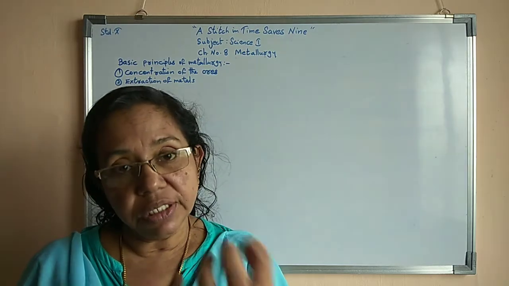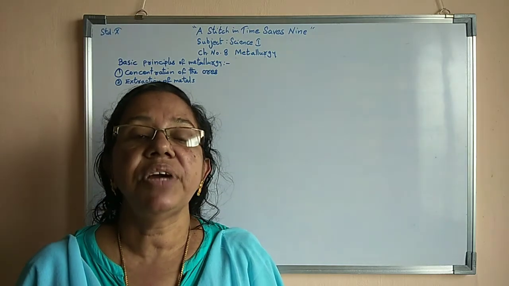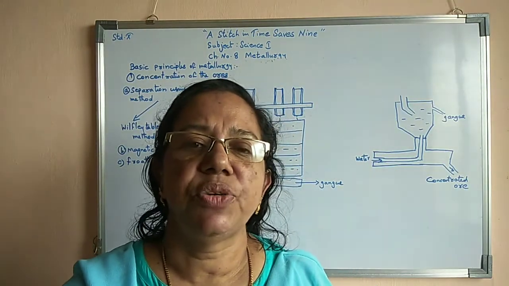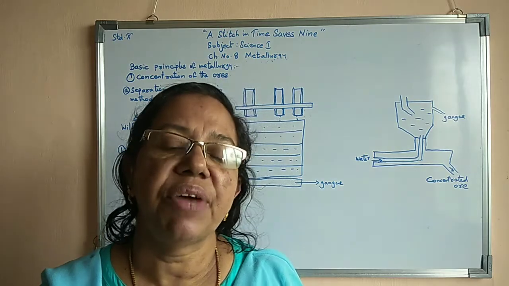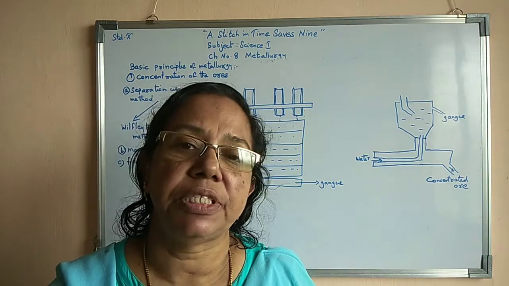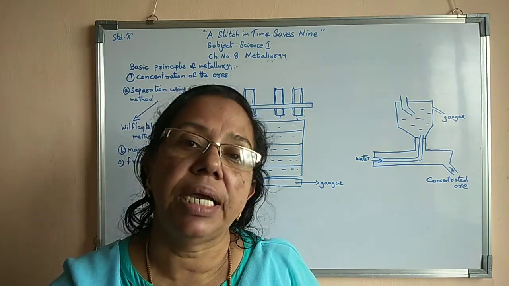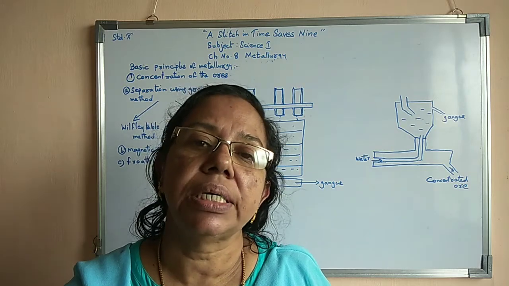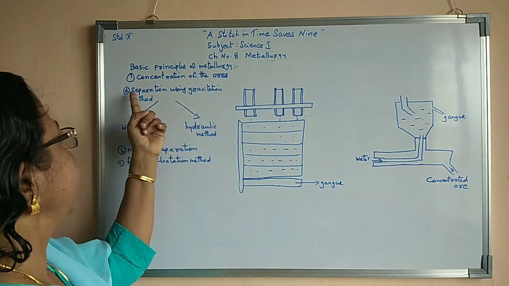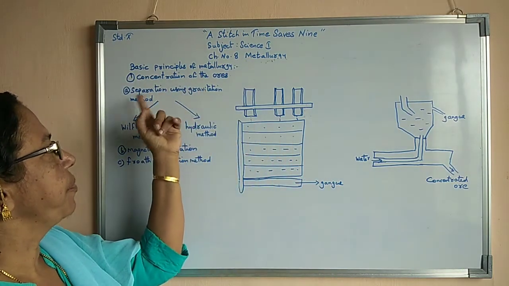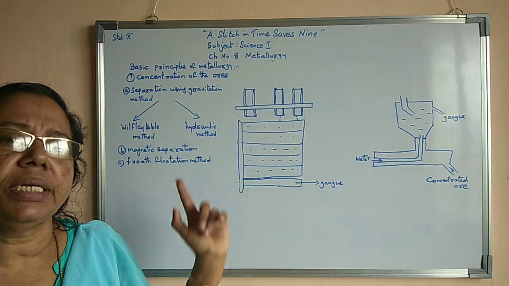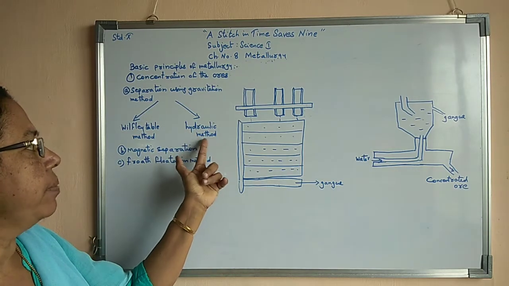So here this concentration of ore itself has different steps. They are separation of the ores by using the gravitation method. The gravitation method itself is of two types: one is Wilfley's table method, the other is the hydraulic method.